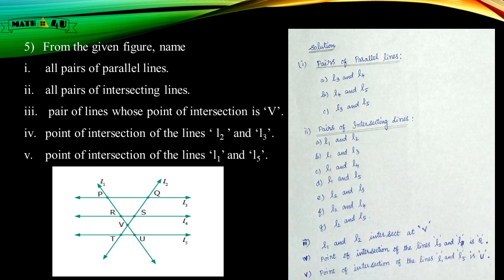Next, pairs of intersecting lines. L1 and L2, L1 and L3, L1 and L4, L1 and L5, L2 and L3, L2 and L4, L2 and L5. Lines L1 and L2 intersect at V. Point of intersection of the lines L2 and L3 is Q. Next, point of intersection of the lines L1 and L5 is U.